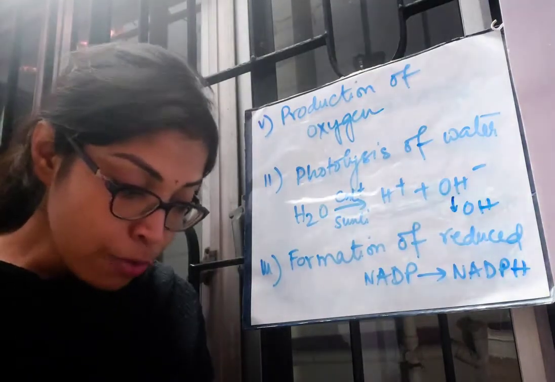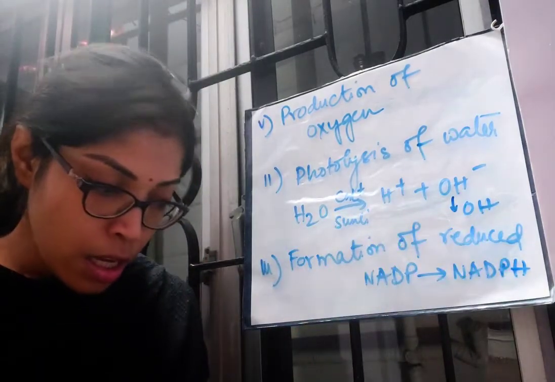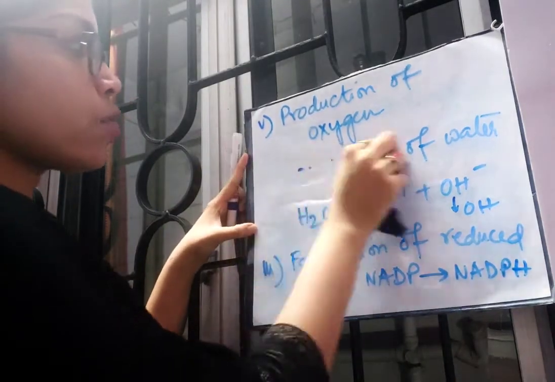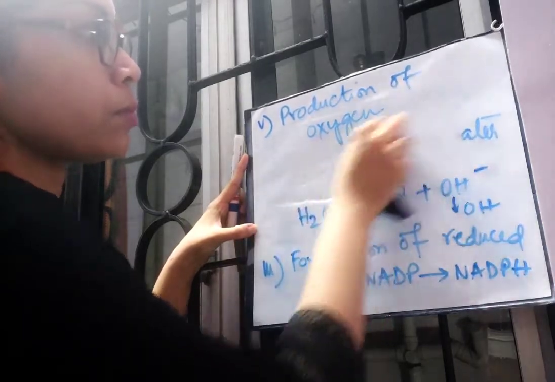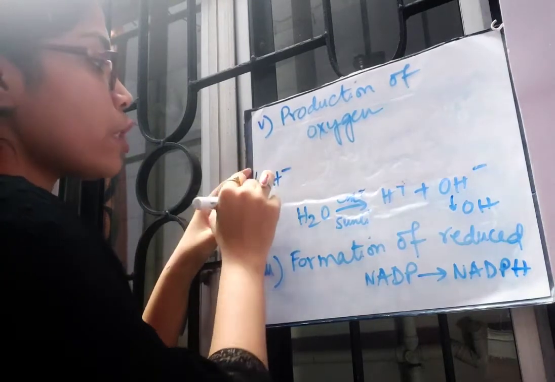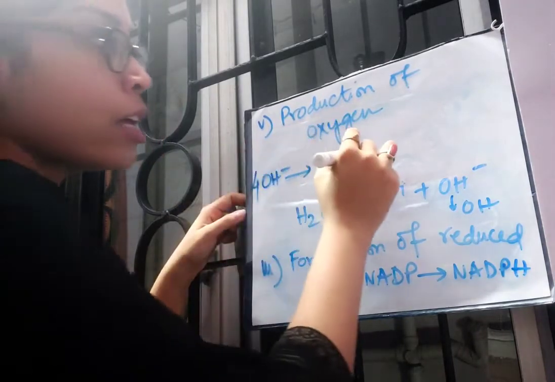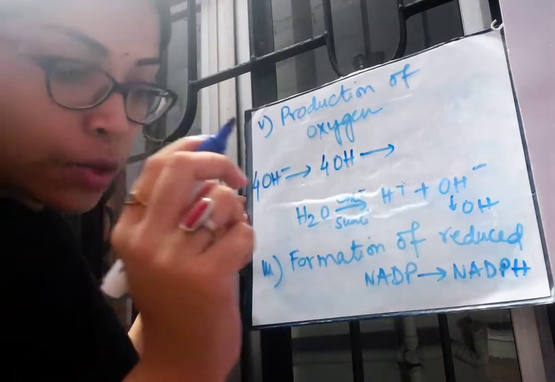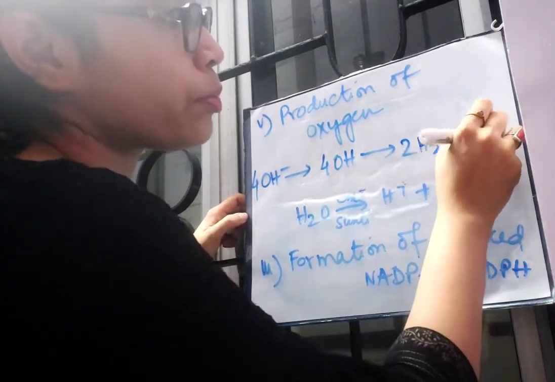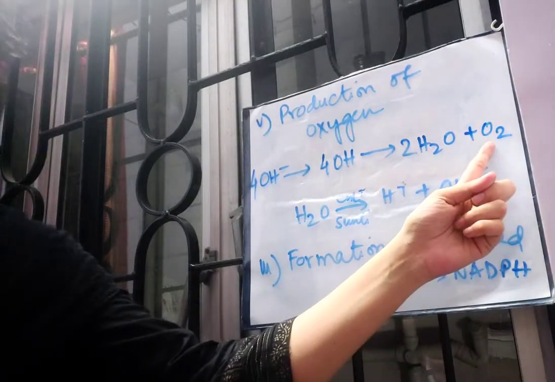From such four hydroxyl radicals, two molecules of H2O and one molecule of O2 are formed. So let me write what happens. 4 OH minus gives out 4 electrons and forms 4 OH radicals, right? These 4 OH radicals will be broken down into 2 molecules of H2O and 1 molecule of O2. So here we get the oxygen that is produced as byproduct during the process of photosynthesis, right?